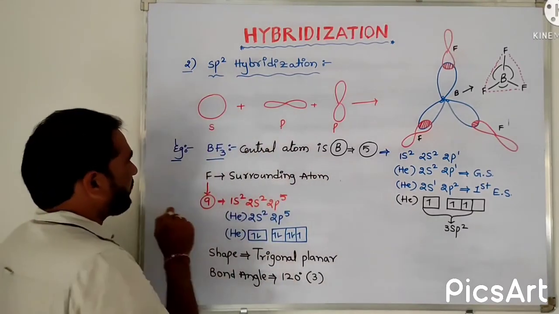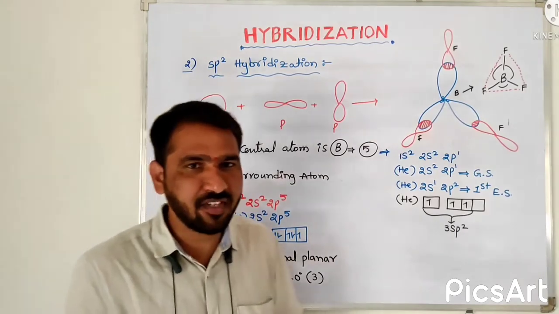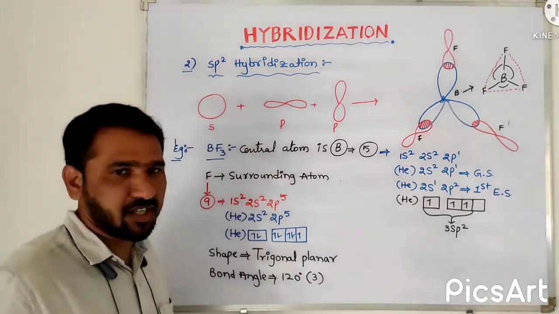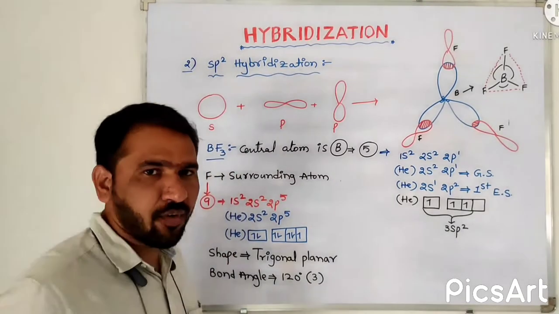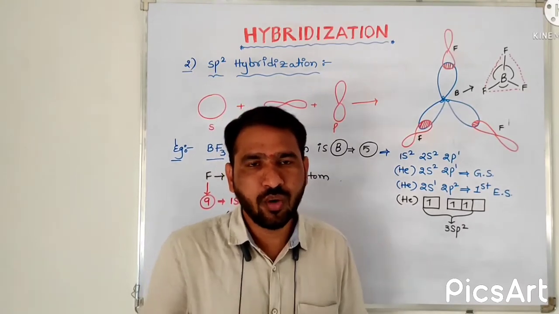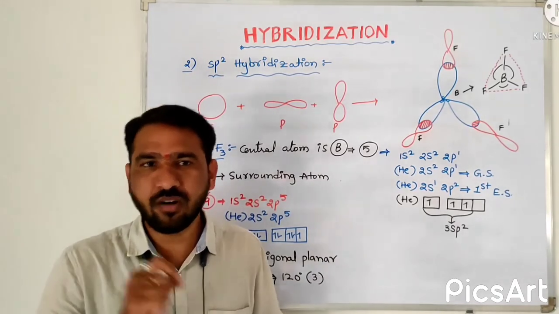Coming to an example, boron trifluoride, BF3, is the best example of sp2 hybridization. In this BF3, boron and fluorine, 2 types of atoms, are there. Among these two, boron can form 3 bonds, fluorine can form 1 bond.